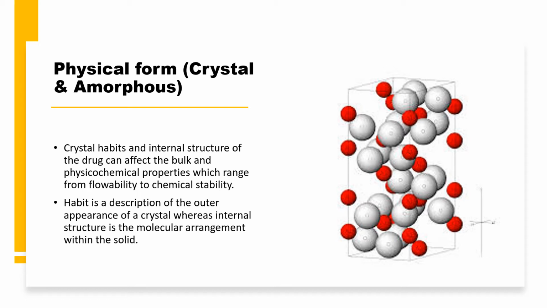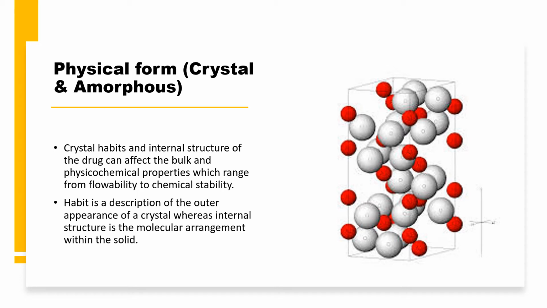Crystal habit basically refers to the outer structure of the drug substance. It actually affects the bulk and the physicochemical properties, which range from flowability to chemical stability. Crystal habit is simply the outer appearance of a crystal, whereas the internal structure is the molecular arrangement within the solid.